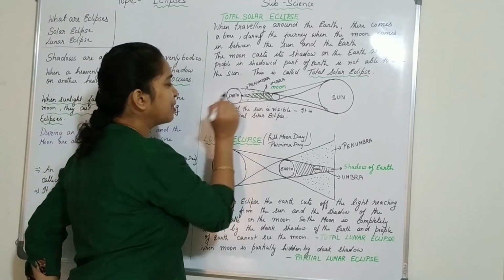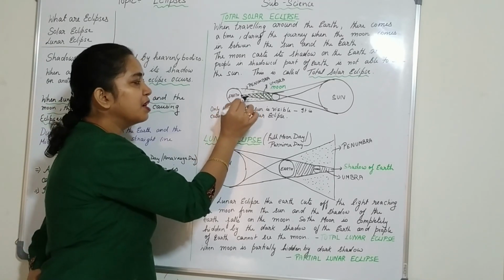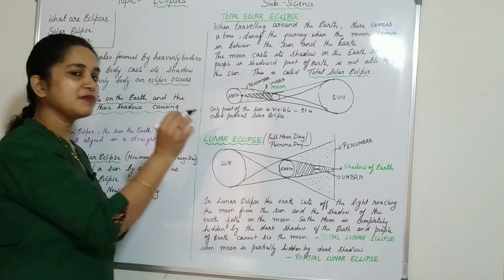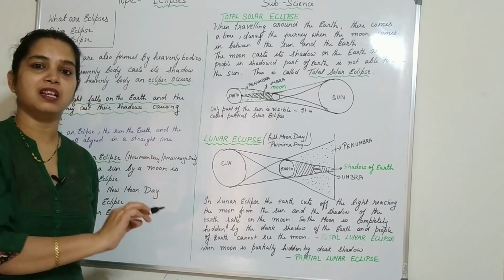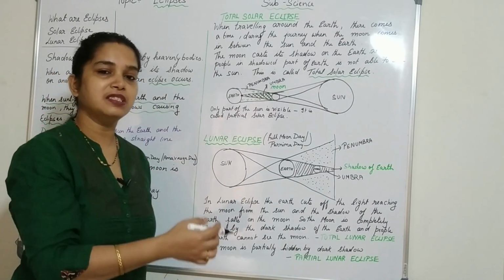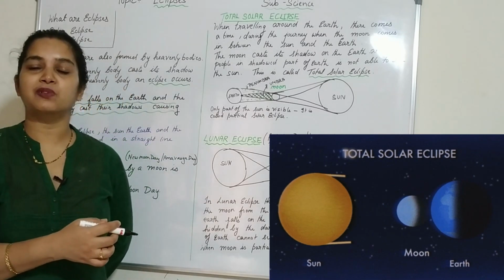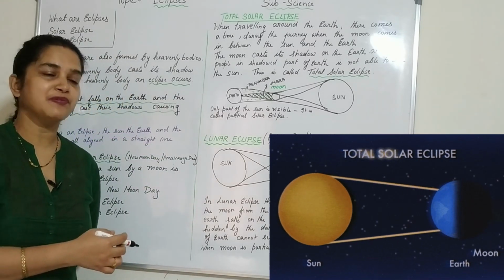This is a little part of the earth. From here they can see the total solar eclipse. That is, they are not able to see the sun for some time. The largest solar eclipse that has ever occurred was of around 7.5 minutes.